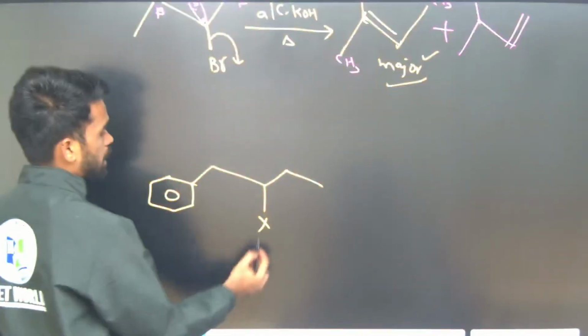Here I have a halide ion, consider it is a bromide or a chloride. Now, treating with alcoholic KOH under heating condition, it is an elimination reaction. So what are we removing? We are eliminating two groups from the starting material. One bromide ion and one proton are removed. So we can say this is an elimination reaction.